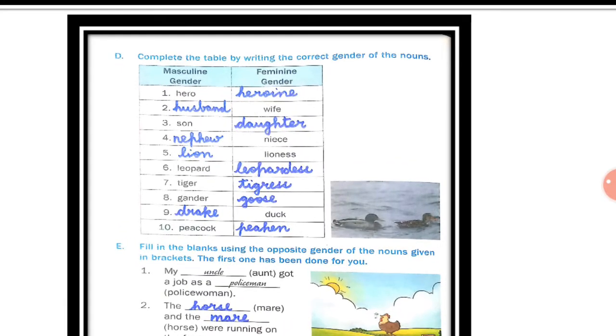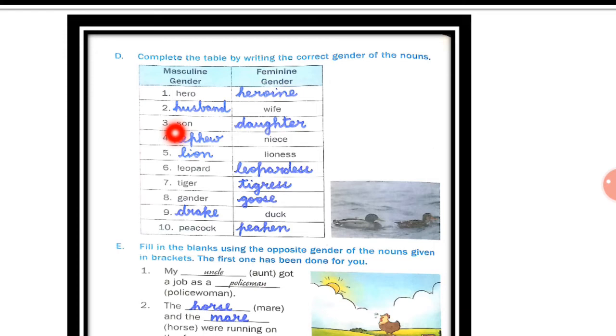Now the D1. Complete the table by writing the correct gender of the nouns. Now you have to complete this table. You have to write the correct gender. Here are two columns, masculine and feminine. Now the first one, hero, is written. So you have to write the feminine gender of hero, that is heroine. Now here in feminine gender, second example, wife is given. So what is the masculine gender of wife? Yes, husband. So you have to write husband.